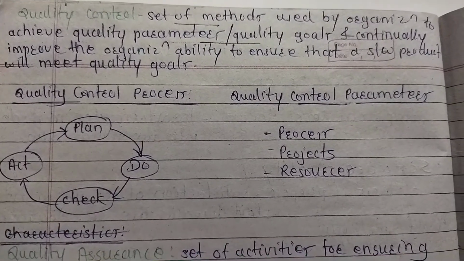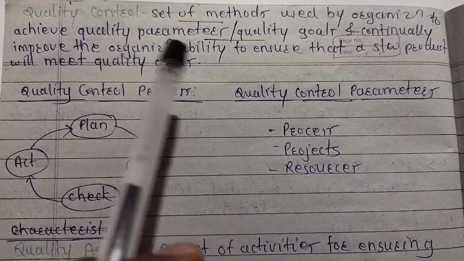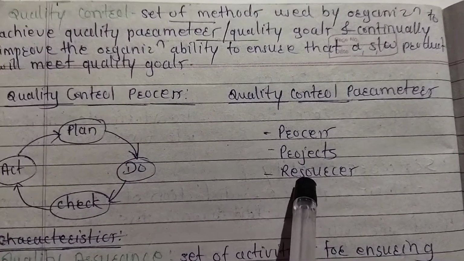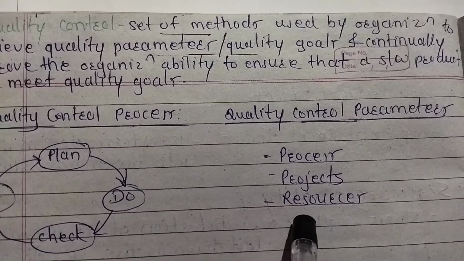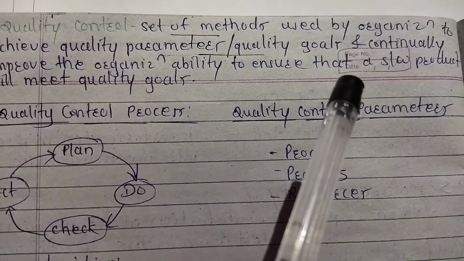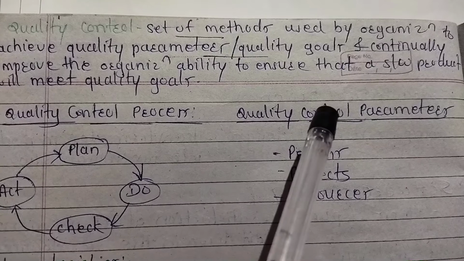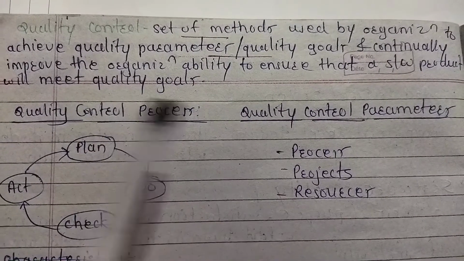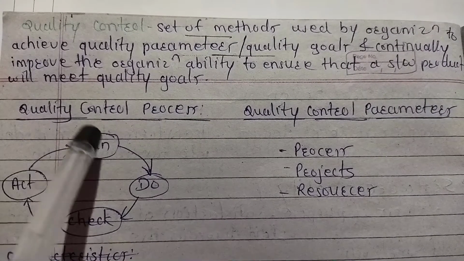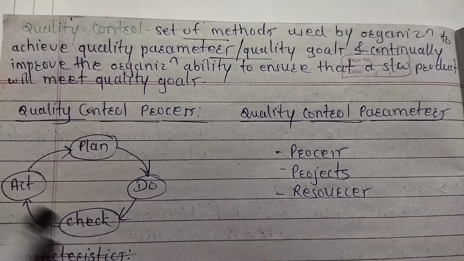Next is quality control. How to control the quality of the software? To control the quality parameters or quality goals, quality parameters like process, projects, resources which are needed in software development, a set of methods is used by the organization, and the organization provides the ability to ensure that the software product will meet quality goals, meaning there are no quality issues. Then the quality control process is a circular process: plan, do, check, act.